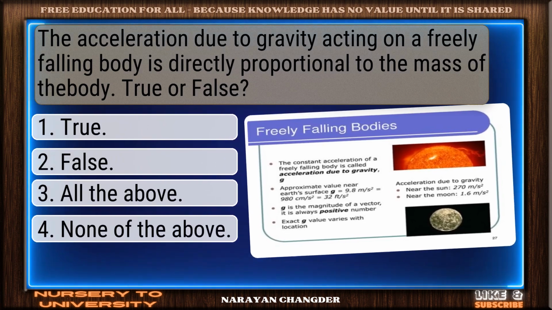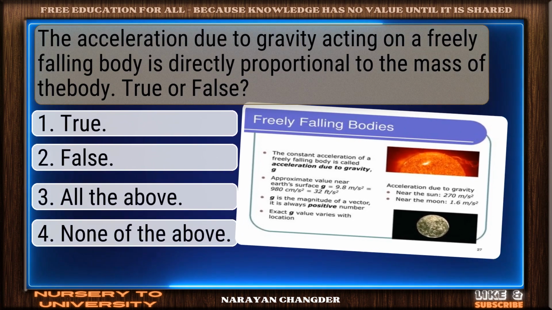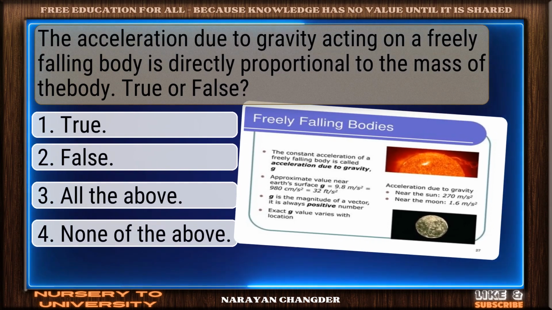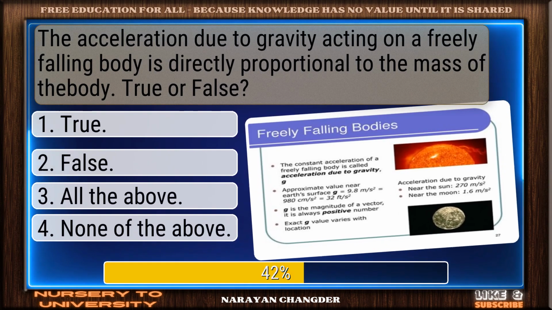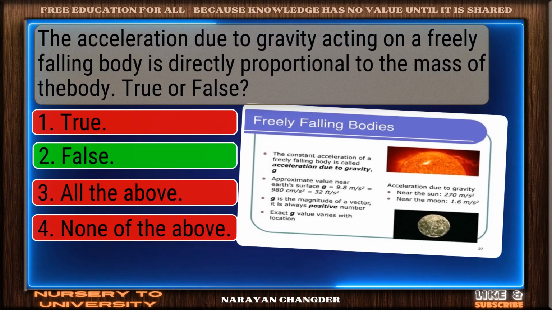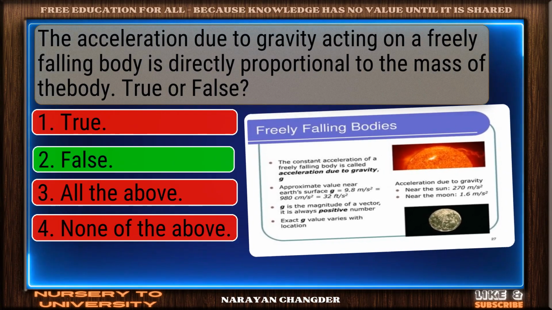Question number 19. The acceleration due to gravity acting on a freely falling body is directly proportional to the mass of the body. True or false? Exactly. False makes sense, and it is the right choice.